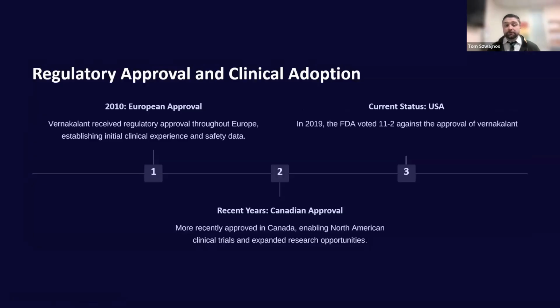So where does it fit with us in the United States, and where does Vernakalant come into play? We'll see from the timeline here that in 2010, Vernakalant got European approval and has been used there ever since. In more recent years, it has gotten Canadian approval, which is where the RAFF4 study was conducted. And then, unfortunately for Vernakalant, both in 2008 and 2019, it went up against the FDA, and they voted 11-2 against the approval of Vernakalant, citing some safety concerns. A lot of the safety concerns that came up were bradycardia, hypotension, and even some reported deaths that they were overly concerned about. Because of that, they voted not to approve it in the United States.